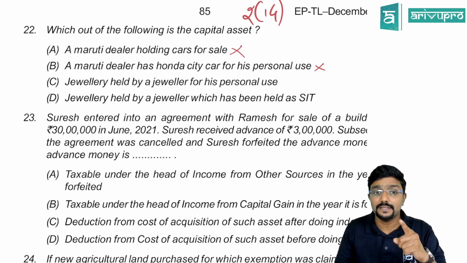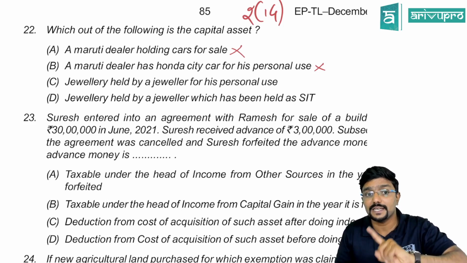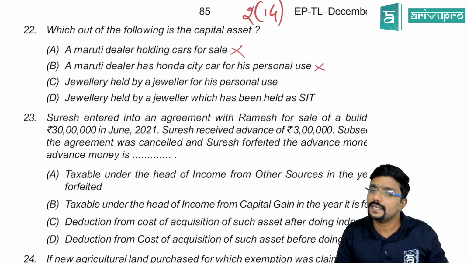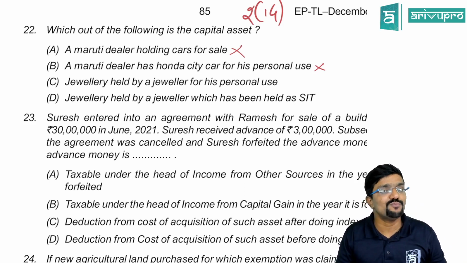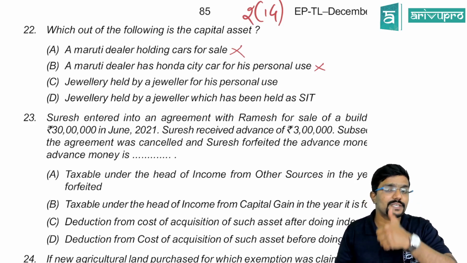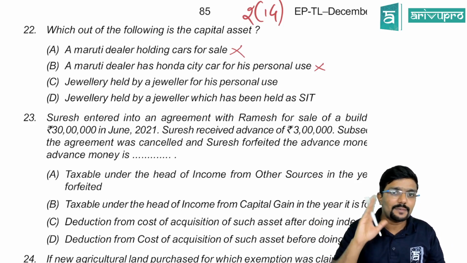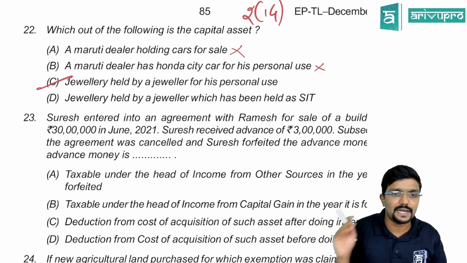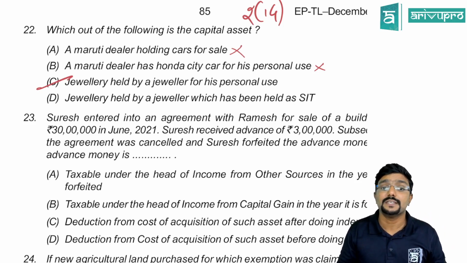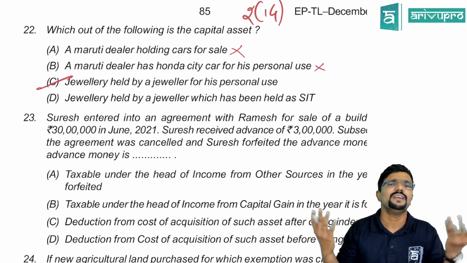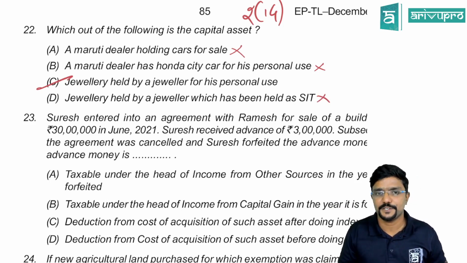Jewelry held by a jeweler for his personal use. See, jewelry held by the jeweler, not for his business, for his personal use. Is it a capital asset? Yes. The capital asset definition clearly tells it will not include personal assets of movable nature, but there are some exclusions, which include jewelry, paintings, art and all. So your jewelry is a capital asset if it is held for personal purpose. Yes, this is the answer. We'll see the last option also: jewelry held by a jeweler as stock in trade. For him, whatever he sells will be PGBP, not a capital asset. So this will also not be the answer.